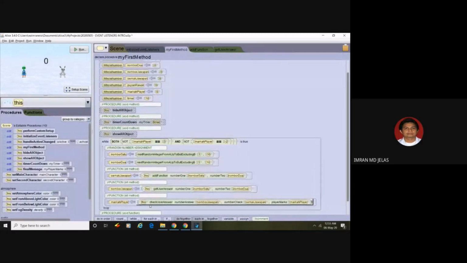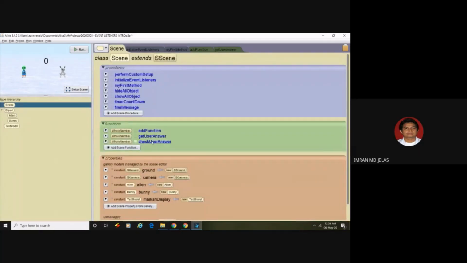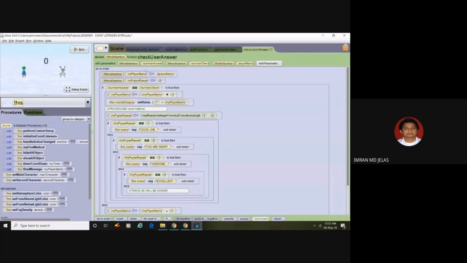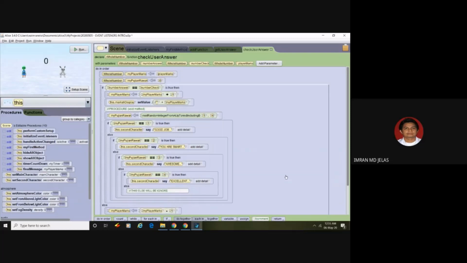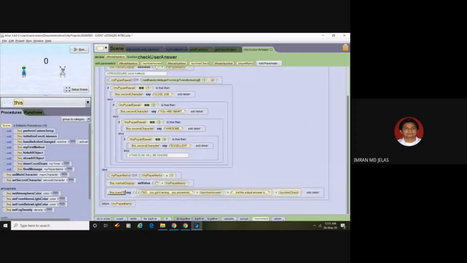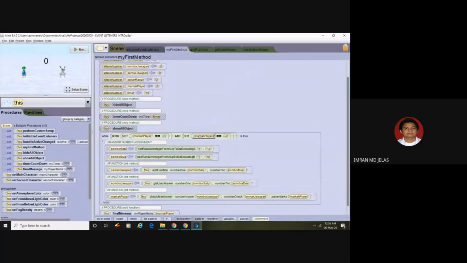After get user answer, we have to check the user answer function. So go to C again, check user answer. In this one, let's find any character involved. Bunny previously was our second character, or the system, so we want to change this to the second character. Let's check. Okay, one more Bunny over here, so let's change this to second character.